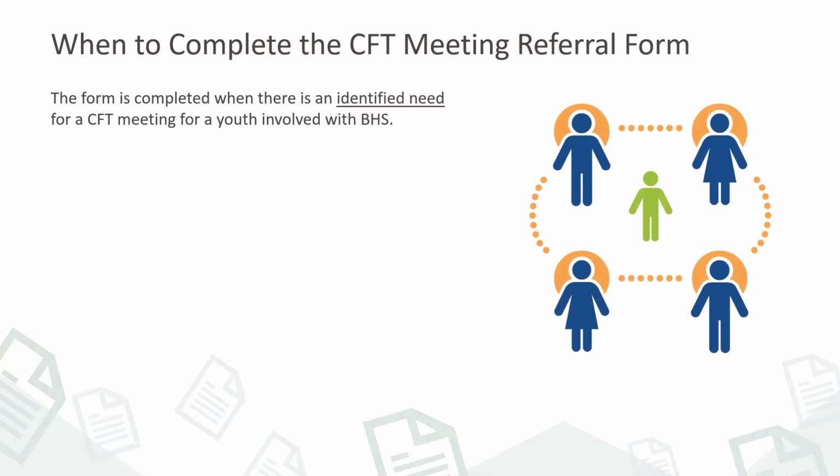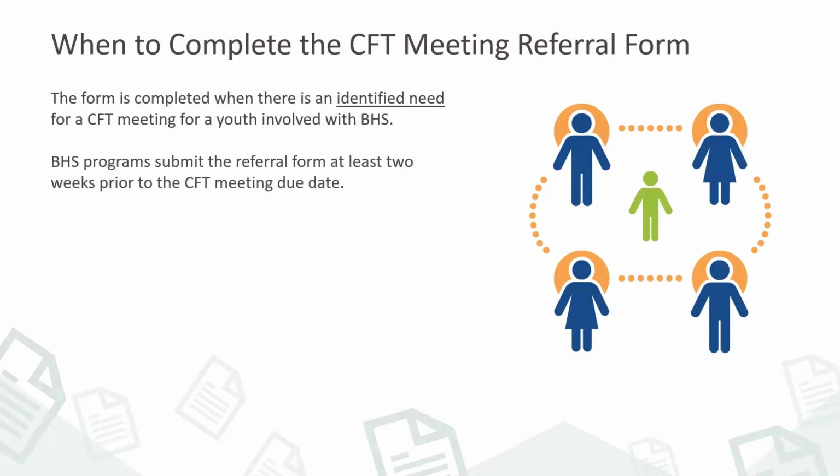BHS programs complete the Child and Family Team Meeting referral form when there is an identified need for a child and family team meeting for a youth involved with behavioral health services. BHS programs must submit the referral at least 2 weeks prior to the CFT meeting due date.